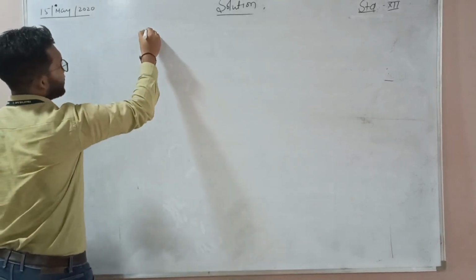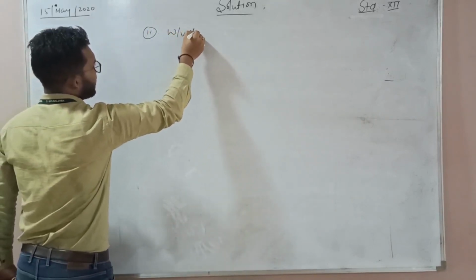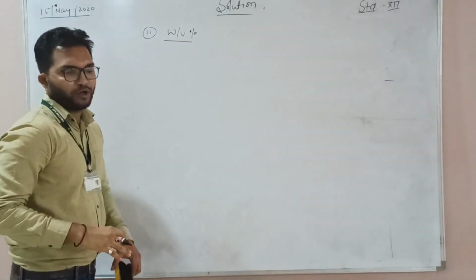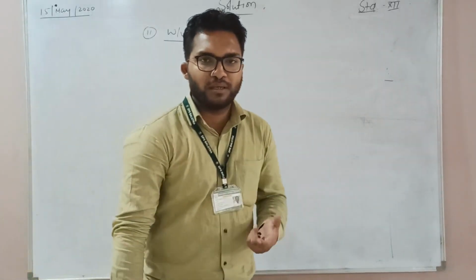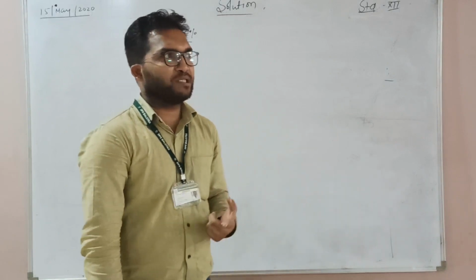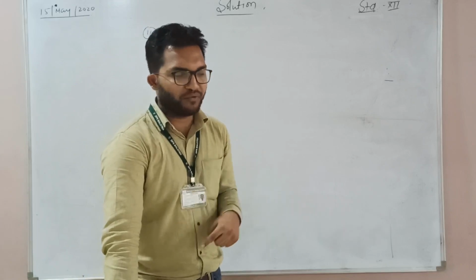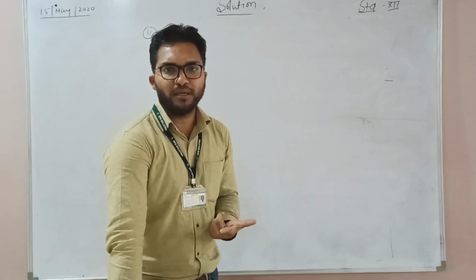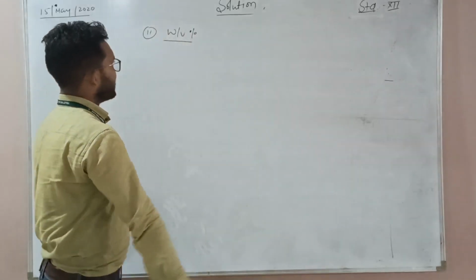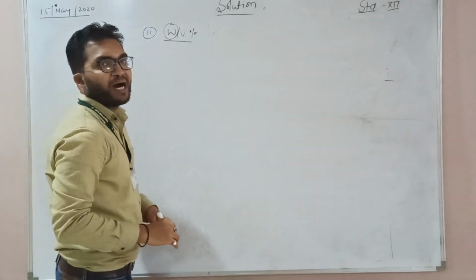Next is W by V percent, that is weight by volume. In the previous one we discussed V by V, that means the amount of solute present in a ml in liquid form and the total solution in liquid. But in this concentration term we take solute in mass.